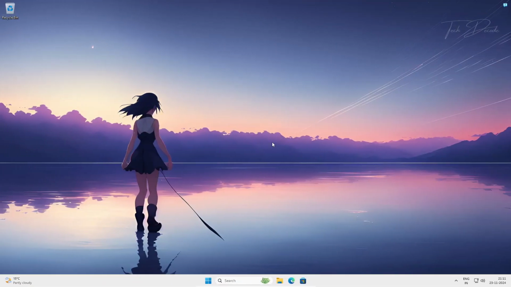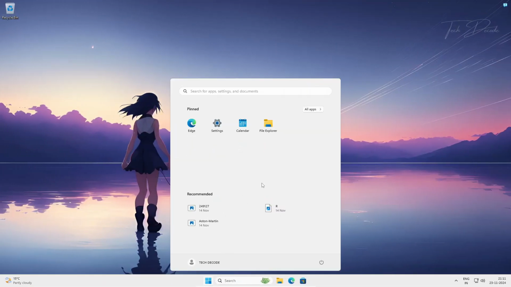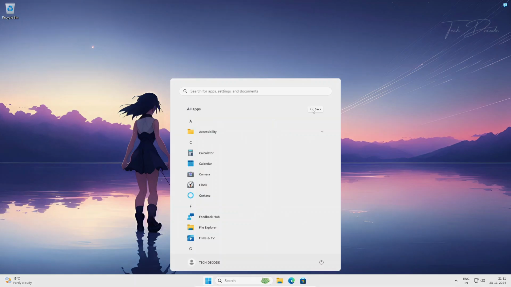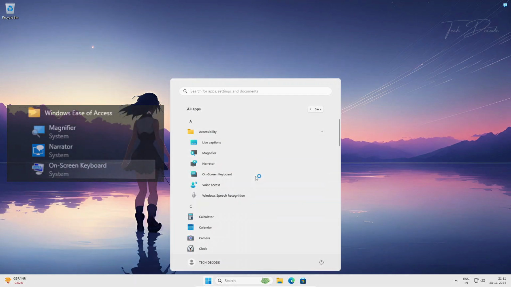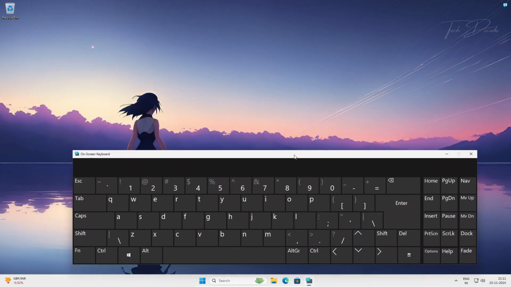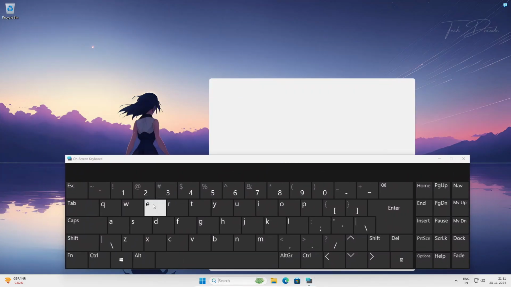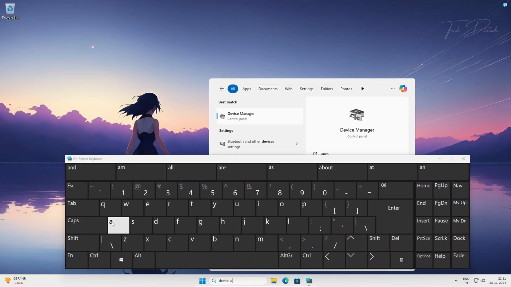However, if you need to use the keyboard, you can simply go to the on-screen keyboard, which you will find under Accessibility and in Windows Ease of Access in Windows 10. So you can use this keyboard to navigate in your PC.